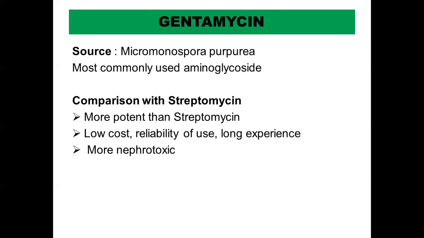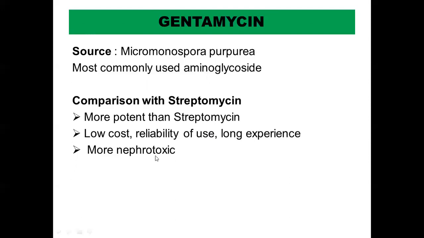Now, gentamicin is obtained from Micromonospora purpurea. It is one of the most commonly used aminoglycosides. So you have to remember this drug very mainly because it is one of the most commonly used aminoglycosides. As compared to streptomycin, it is more potent. It has a lower cost. It is more reliable for use, and there has been a very long experience with its use. So people know this drug very well because they have used it for a long time.